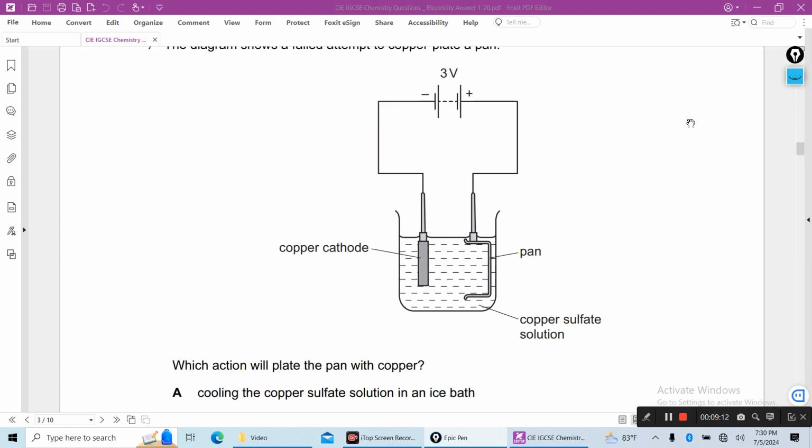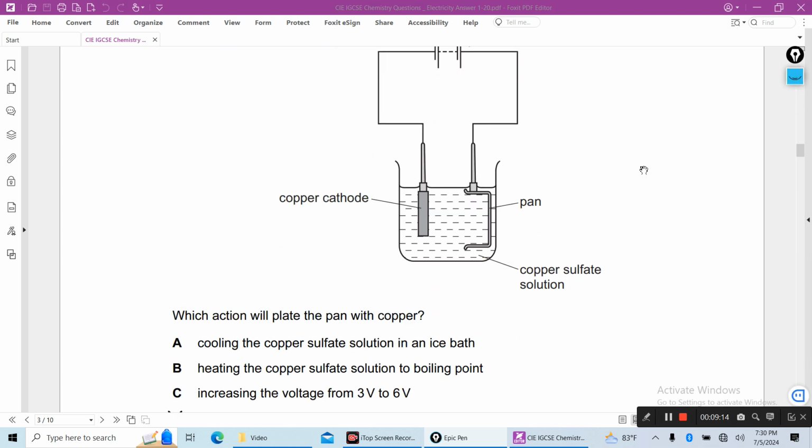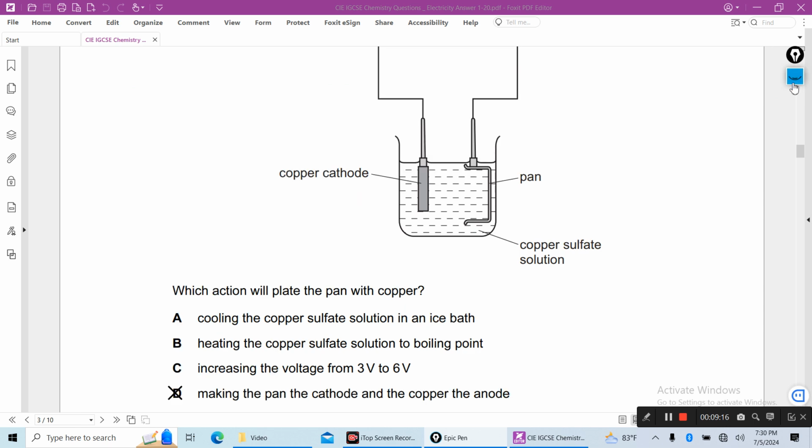Now you are asking, which action will plate the pan with copper?